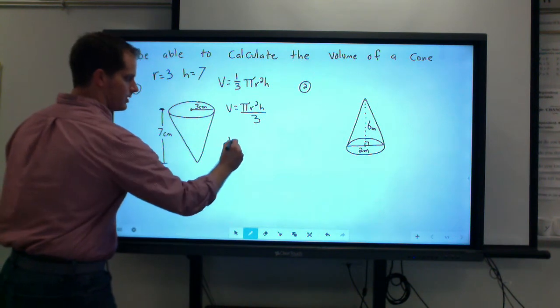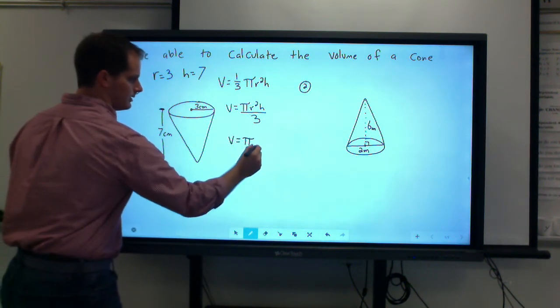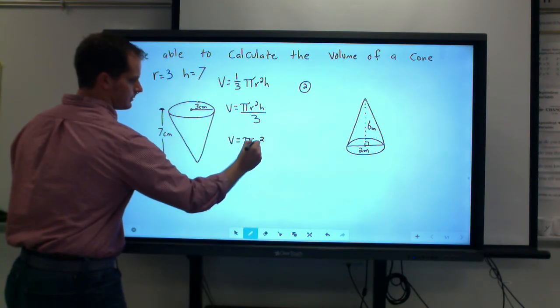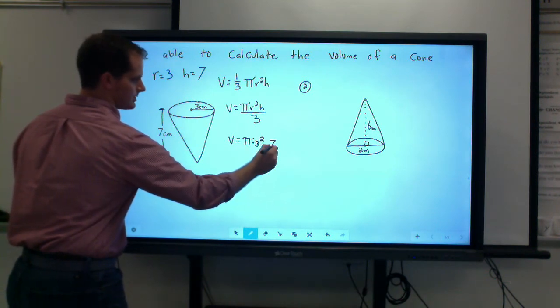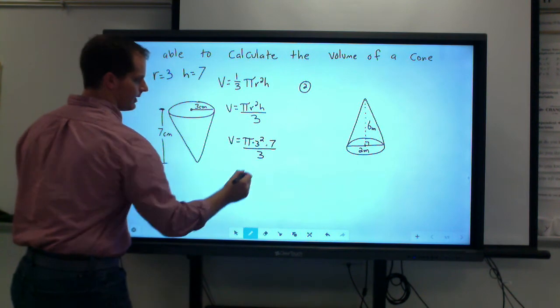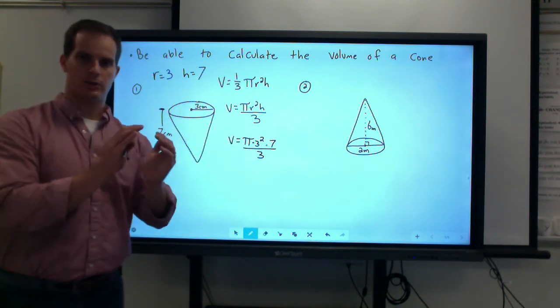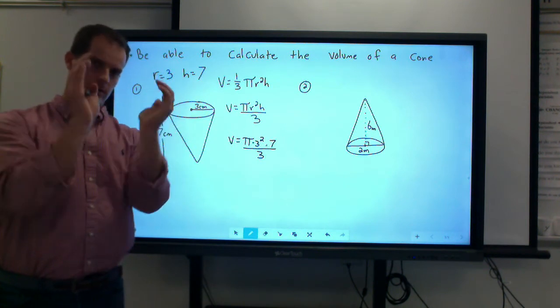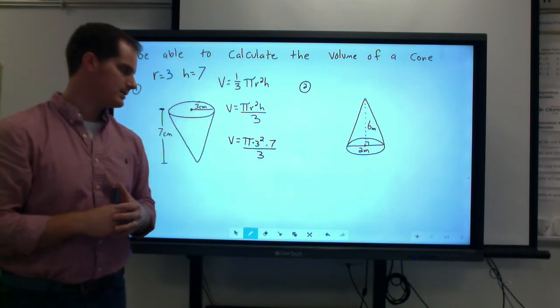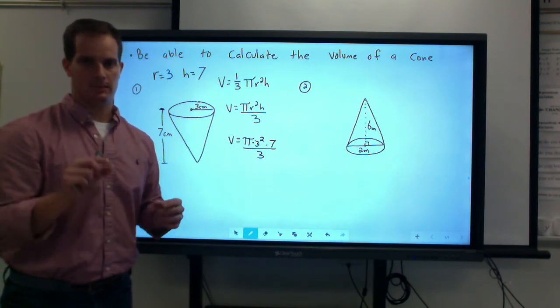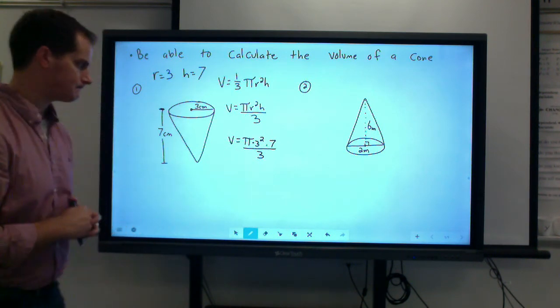Once we identify those two measurements, we then substitute those values into the volume equation. All right, so our volume is going to be equal to pi, and we're going to use radius squared, so I'm going to do 3 squared times the height, which is 7, and that whole quantity divided by 3. Some teachers use parentheses to kind of show ownership, so they'll say like r squared, and they'll put that in parentheses. But at our school, it's acceptable to just use the multiplication sign, the little dots in between.